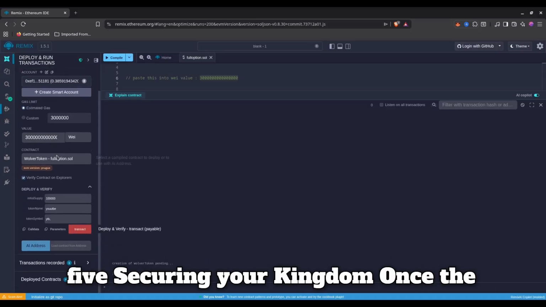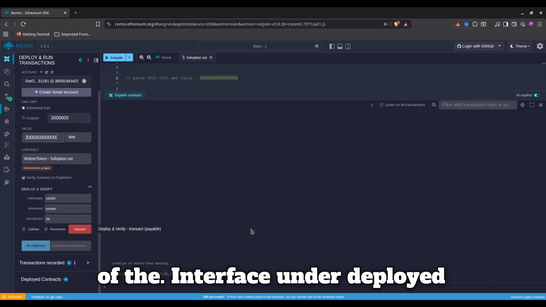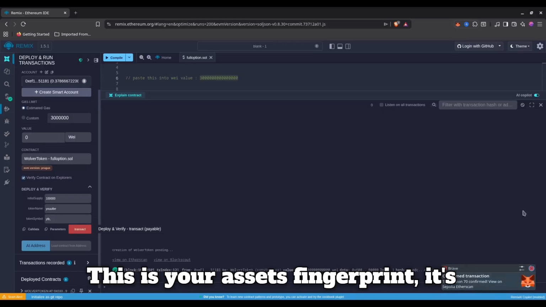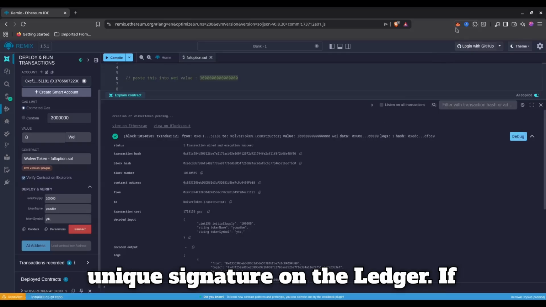Phase 5, Securing Your Kingdom. Once the transaction is verified, check the bottom of the interface under Deployed Contracts. Copy that contract address. This is your asset's fingerprint, its unique signature on the ledger.